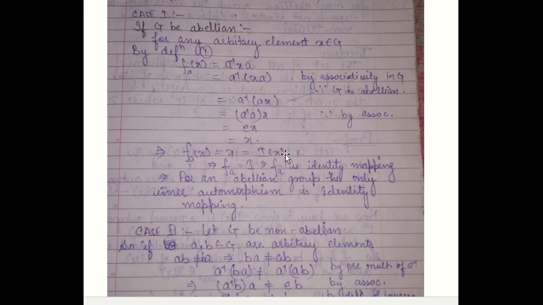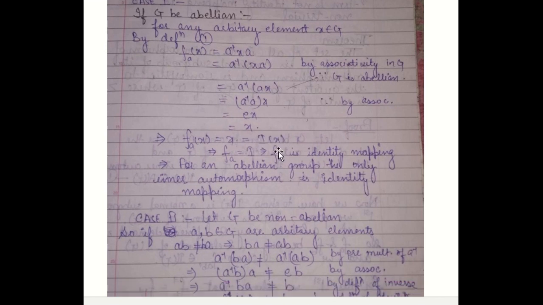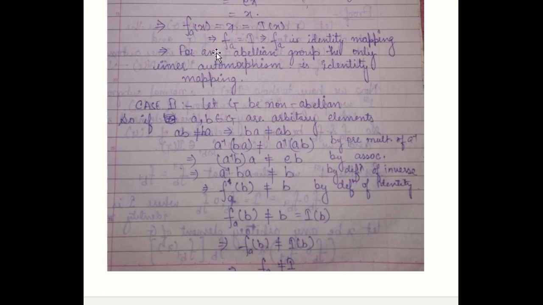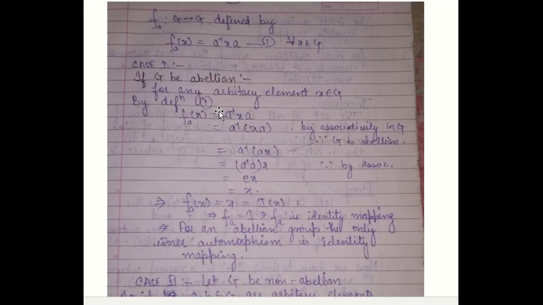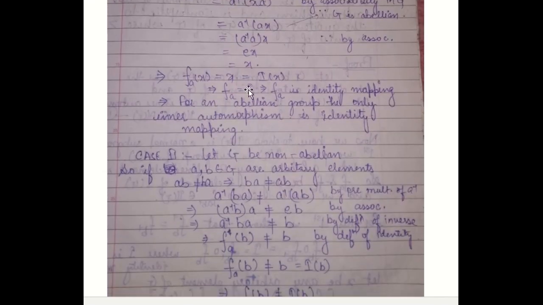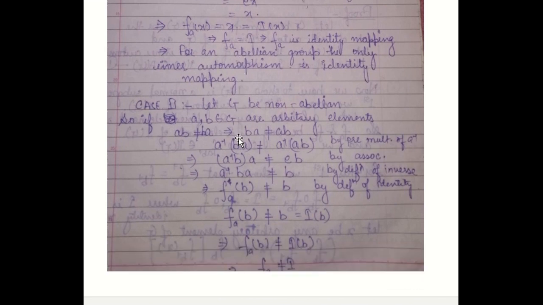The image of each element is the element itself. This is the property of the identity mapping. So you can say this inner automorphism f_A is an identity mapping. So we have proved the first part of the theorem, that for an abelian group, the only inner automorphism is the identity mapping, because we have taken an arbitrary inner automorphism and proved that it is an identity automorphism. So we have proved the first part.